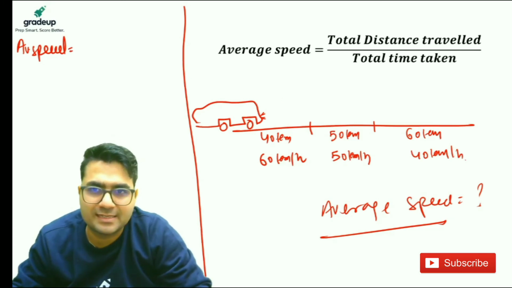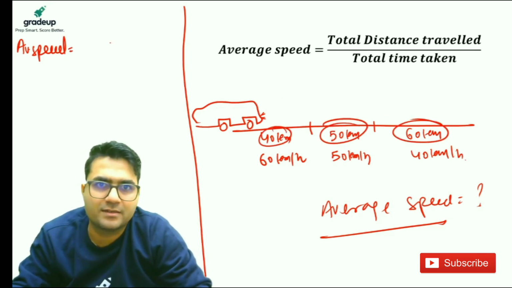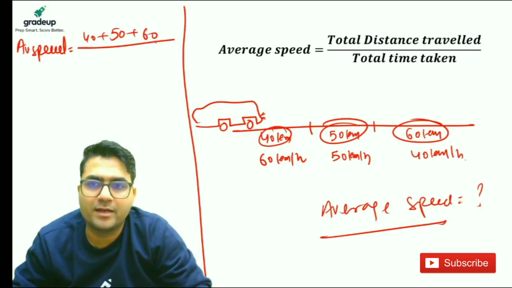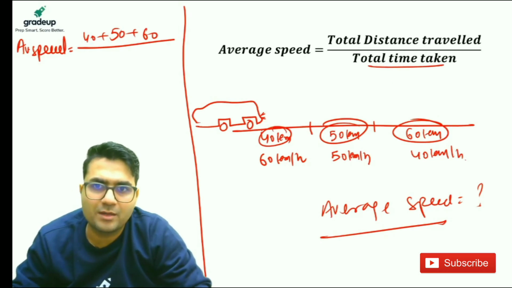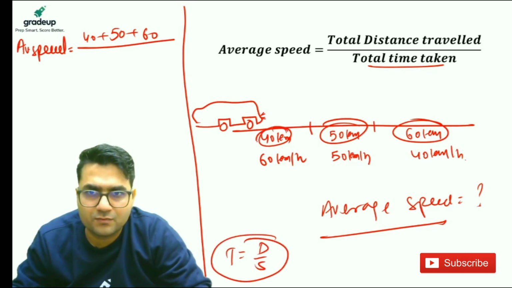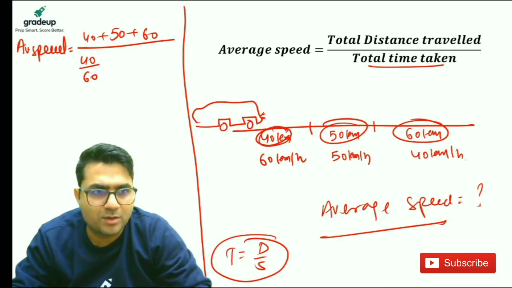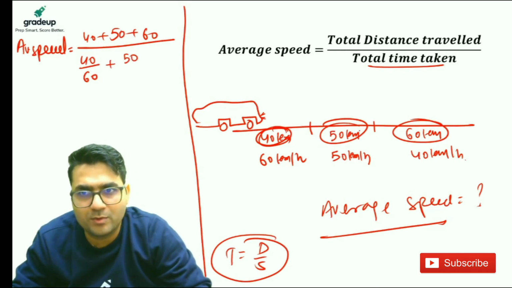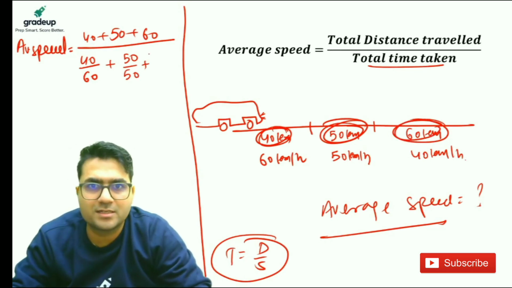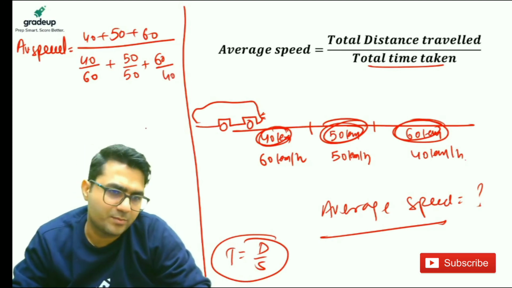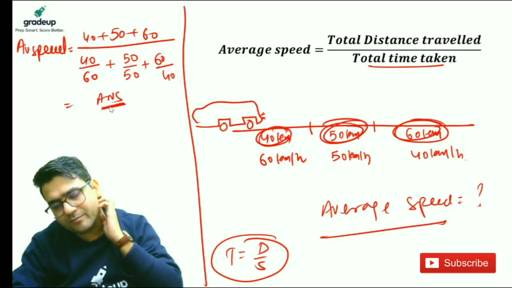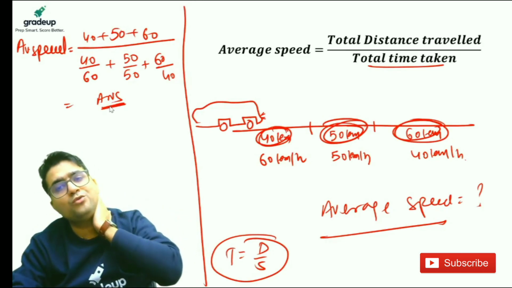Average speed is equal to total distance, 40 plus 50 plus 60, divided by total time. What is total time? Time is equal to distance upon speed. So the bus covers 40 km distance with 60 km per hour speed, next 50 km distance with 50 km per hour speed, and next 60 km distance with 40 km per hour speed. So solve this and get it. It is not important to solve this completely here. I'm just telling you how to use this formula.